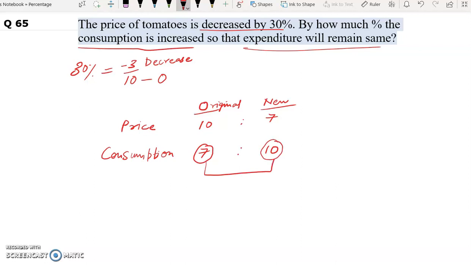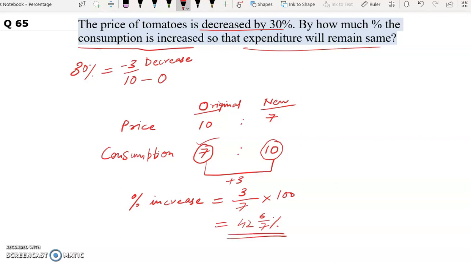So the percentage increase will be how much? 10 minus 7 is 3. So percentage increase will be, increase is how much? 3 upon original consumption is 7. So 3 by 7 into 100. Now 3 by 7 will be how much? 1 by 7 is 14 2 by 7%. 3 by 7 is 42 6 by 7%. This concept we have learnt in our first video, basic concept on percentage.